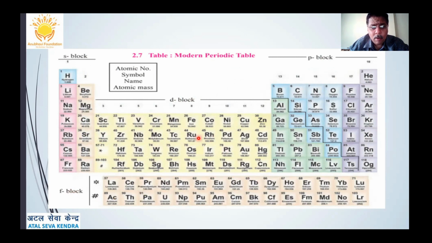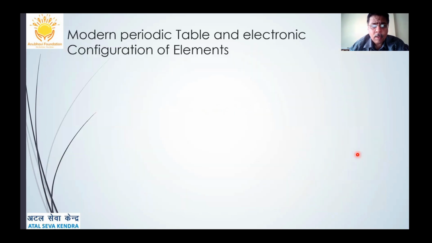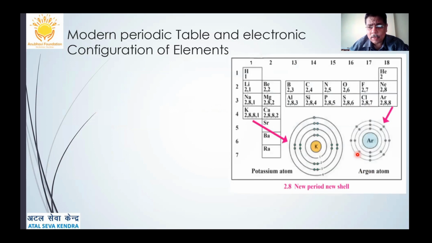S, D, and F all are metals, while P block is a mixture of metals, non-metals, and metalloids along the zigzag line. So this constitutes the whole of the modern periodic table. Now, the modern periodic table and the electronic configuration of elements. How can I define that?